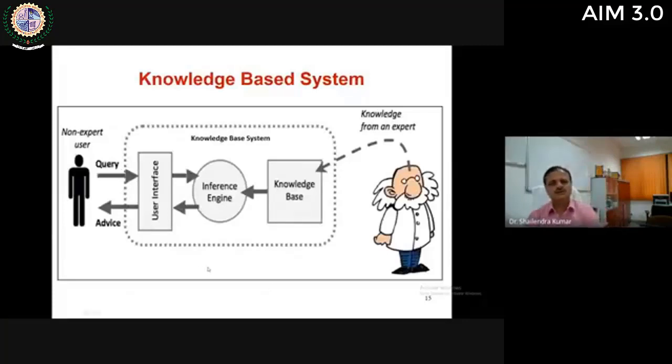So this slide shows the overall structure of a knowledge-based system. On one side there are experts. Here in this figure, only one expert has been shown, but there are so many experts. From them, knowledge is to be extracted to build a knowledge-based system. Knowledge is to be extracted by a knowledge engineer from so many experts. Then the knowledge base is to be constructed, and then some inference engine, search engine is to be constructed by using an appropriate search strategy, and then a user interface is to be built.